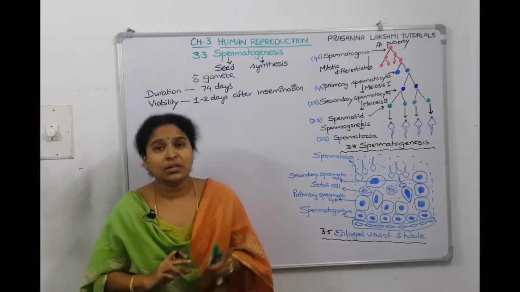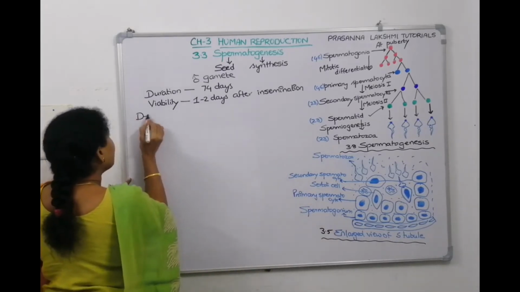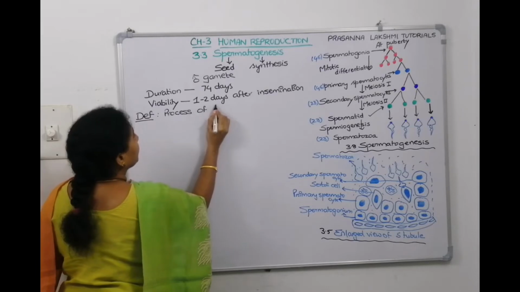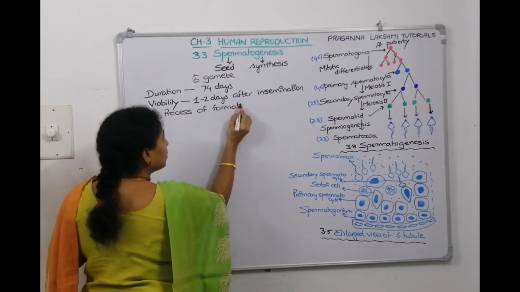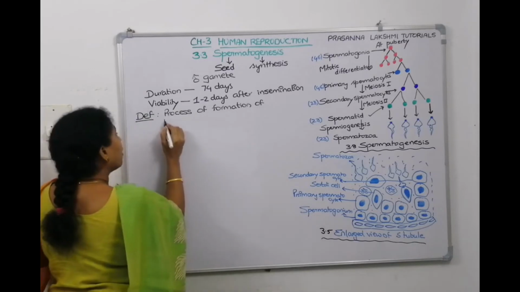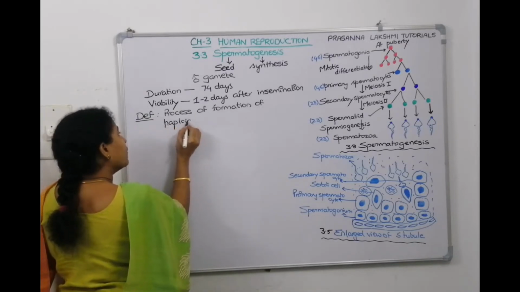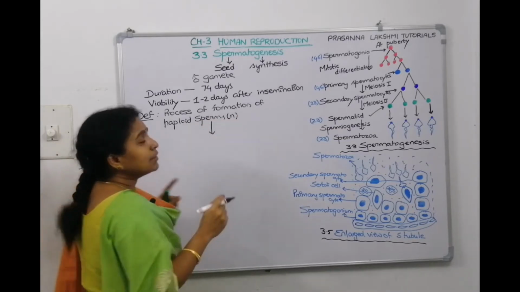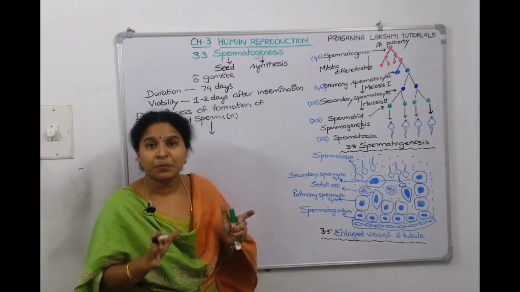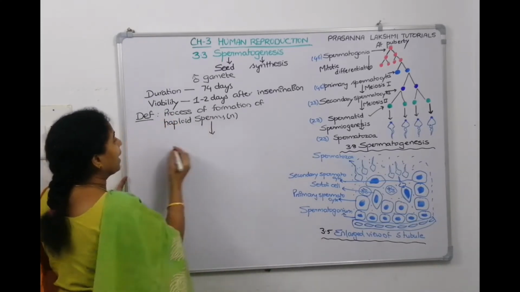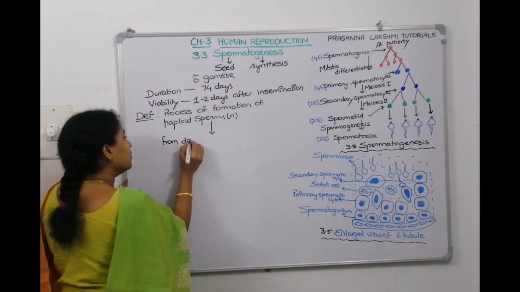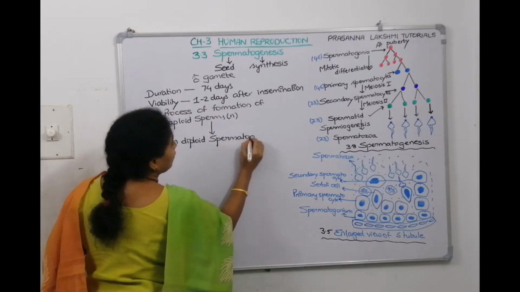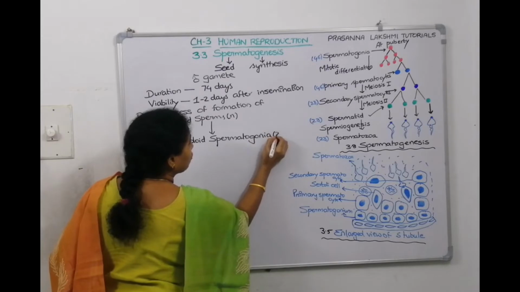And what is spermatogenesis? What is the definition if we have to give? It is the process of formation of haploid sperms. From where are the haploid sperms formed? They are formed from diploid spermatogonia, the sperm mother cells. Spermatogonia is diploid.